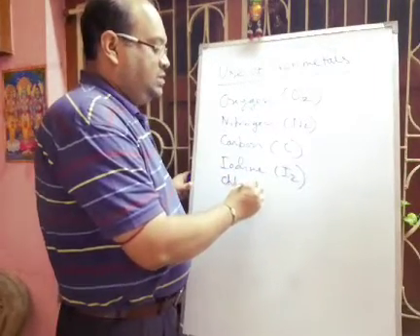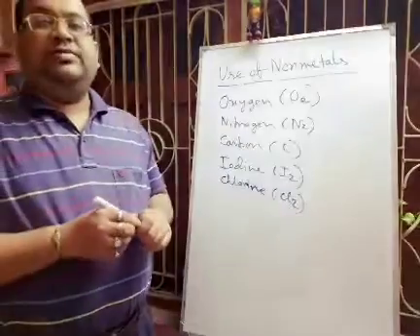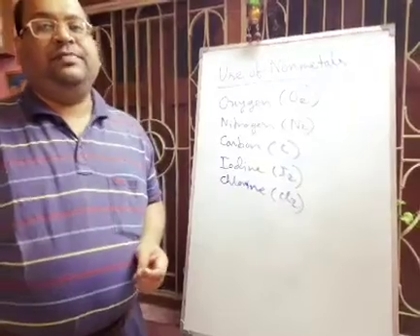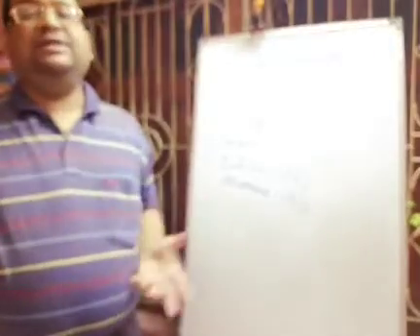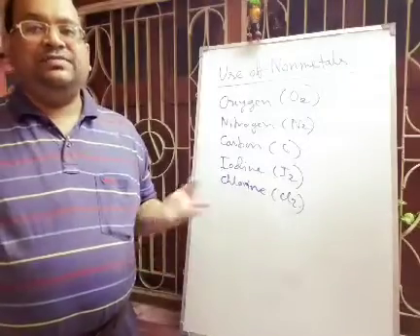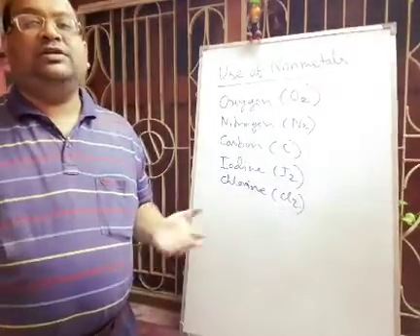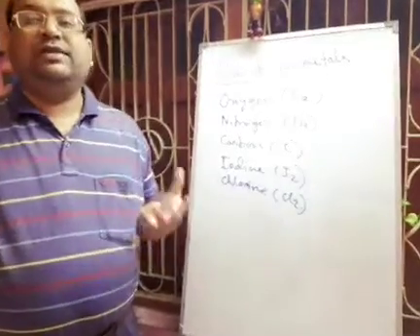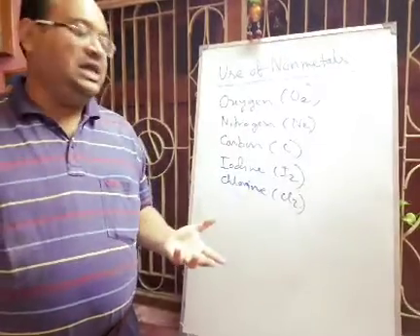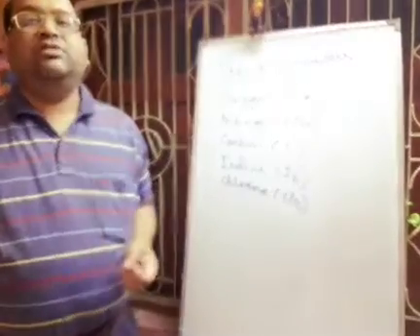Next one very important halogen is chlorine. Chlorine is a greenish yellow gas. Its formula is Cl2, and it is a very good bleaching agent. It is generally used for decolorizing in textile and jute industries. It is used as a disinfectant for drinking water, as well as in swimming pool water. It is also used for preparation of chemicals like DDT, dichloro diphenyl trichloroethane, and BHC, benzene hexachloride. In the preparation of DDT and BHC, we use chlorine gas.